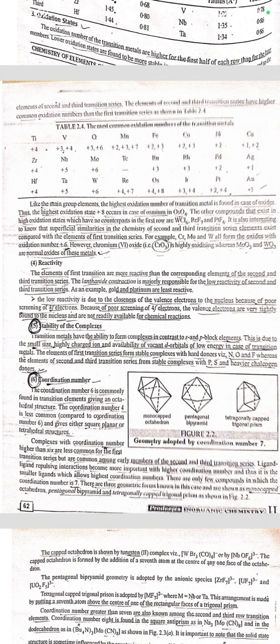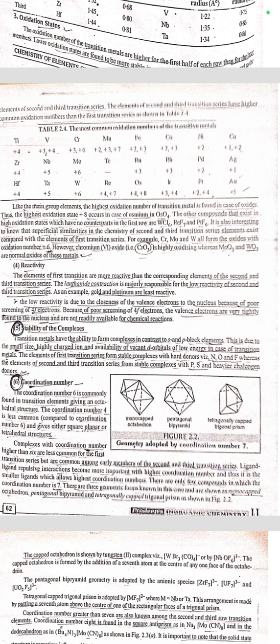Next is stability of the complex. Transition elements have the ability to form complexes in contrast to s and p block elements. This is due to the small size, highly charged ions, and availability of vacant d orbitals of low energy in the case of transition metals. The elements of the first transition series form stable complexes with hard donors such as N, O and F, whereas the elements of the second and third transition series form stable complexes with phosphorus, sulfur, and heavier halogen donors.